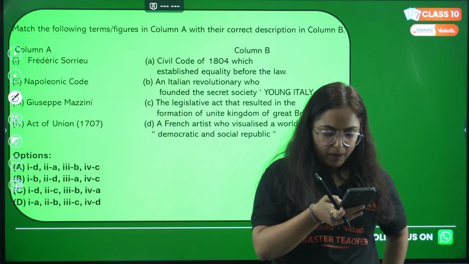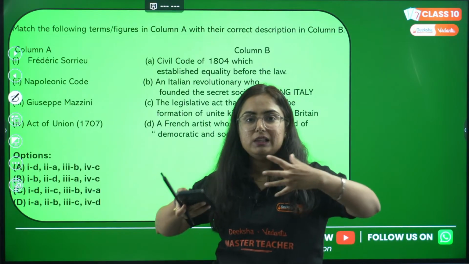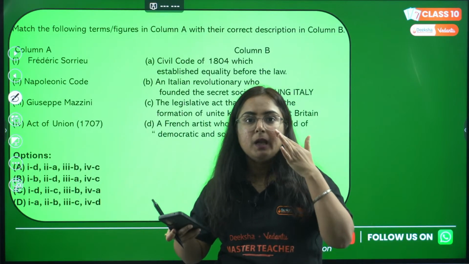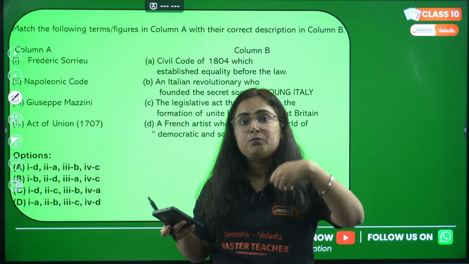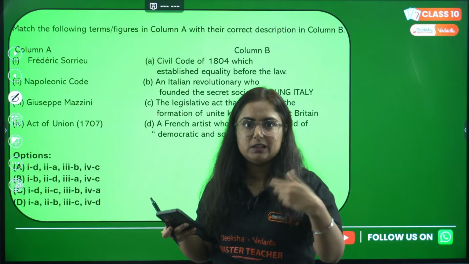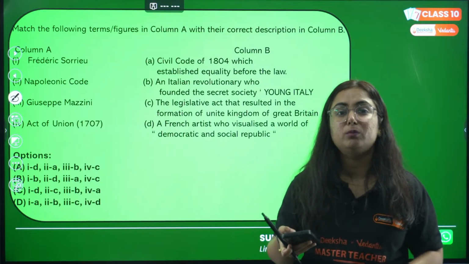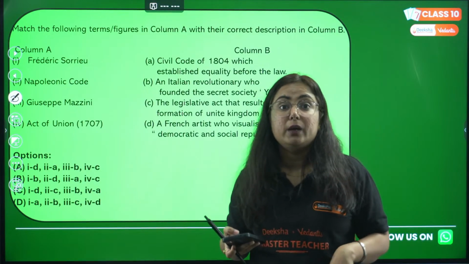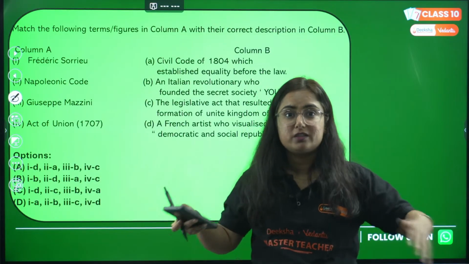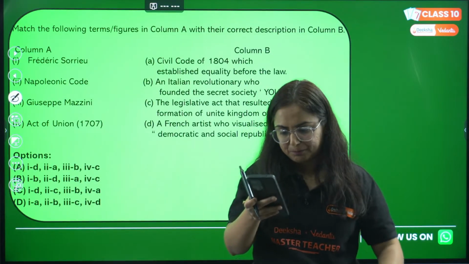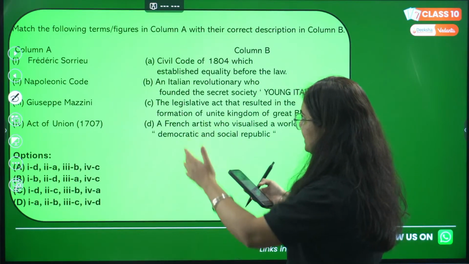Ma'am, who were Junkers? Junkers were large landowners, right? Whenever in Prussia particularly, the liberals asked for revolution, for change, the large landowners were supporting the military and monarchy because they knew if revolution took place, eventually it would be their loss. Large landowners, they want to win, like zamindars. I got the answer of Rohit and Sam as A.